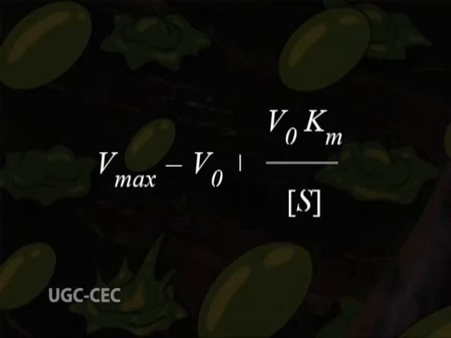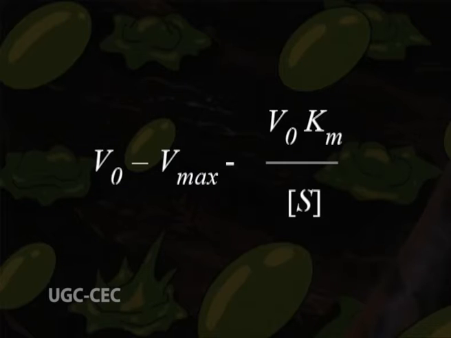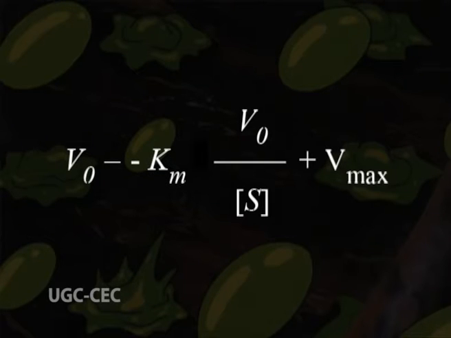Upon multiplying the Lineweaver-Burk equation by V0 into Vmax on both sides, we obtain Vmax is equal to V0 plus V0 into Km upon S. Upon rearrangement, V0 is equal to Vmax minus V0 into Km upon S. V0 is equal to minus Km into V0 upon S plus Vmax.